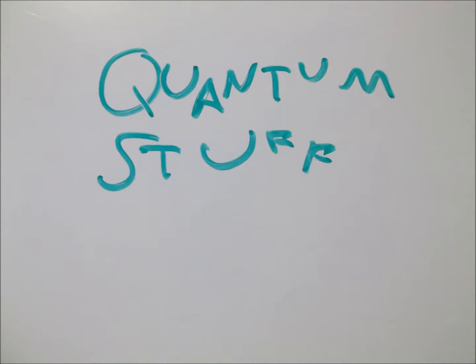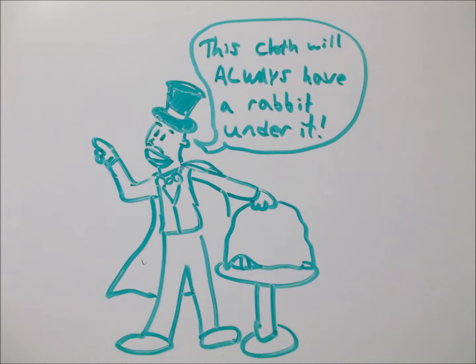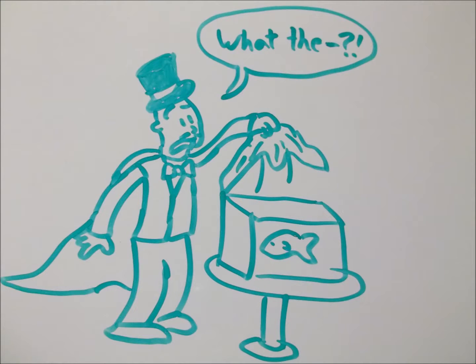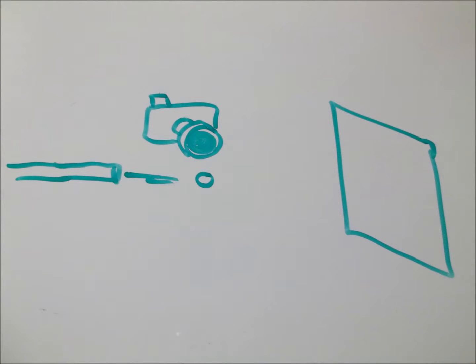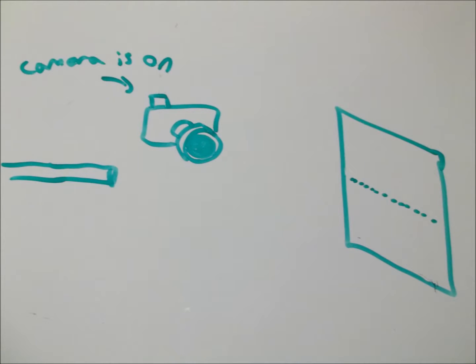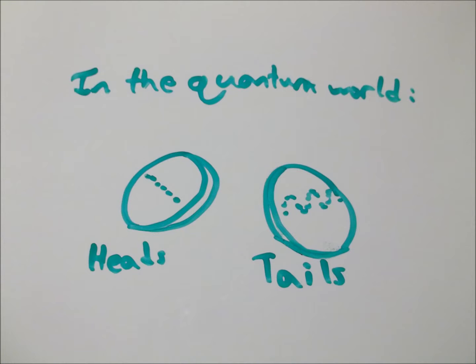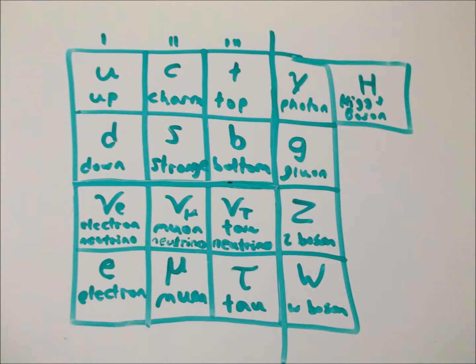The world of quantum stuff is a little hard to understand because before we observed particles like electrons and their strange properties, we thought everything had a perfect quantifiable truth to it. However, quantum things like electrons or photons break that mold. A famous experiment that involves electrons being fired out of a cannon onto a surface has one outcome when not observed, and a different one when observed. You see, the quantum world is based on 2 outcomes occurring at once, but only one actually shows up when observed.